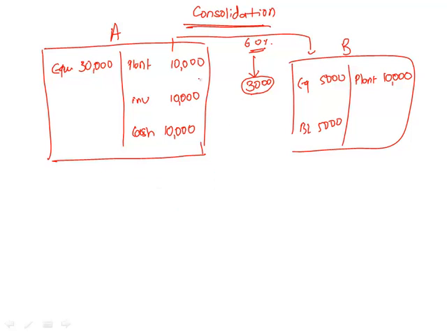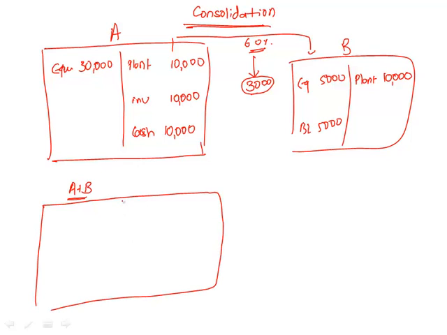Now what happens? When we prepare a consolidated balance sheet A plus B using the consolidation approach, we are going to assume that since we control the company B, their plant in a way is our plant. So now the value of your plant is going to be 20,000. Value of inventory 10,000. Value of cash 7,000.